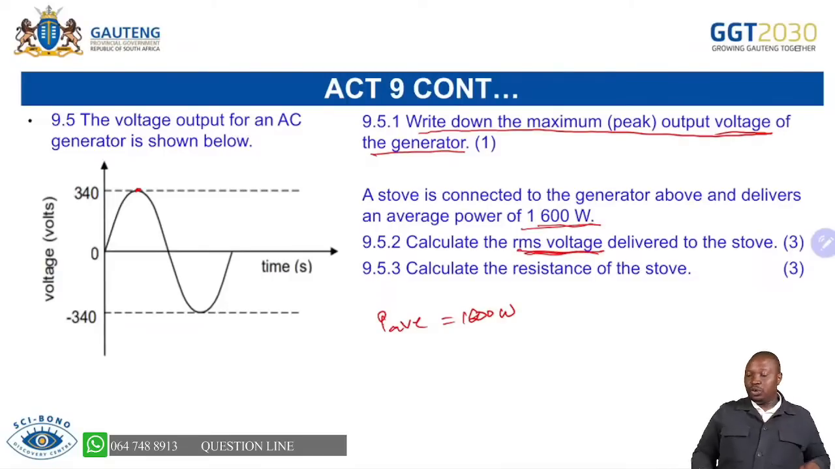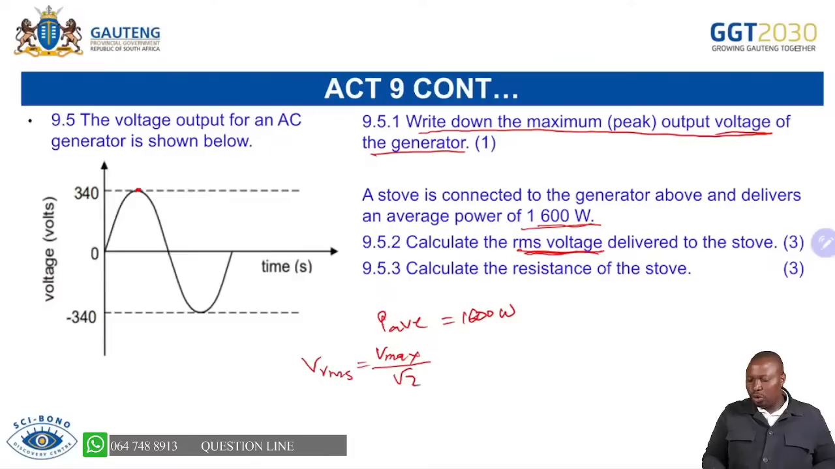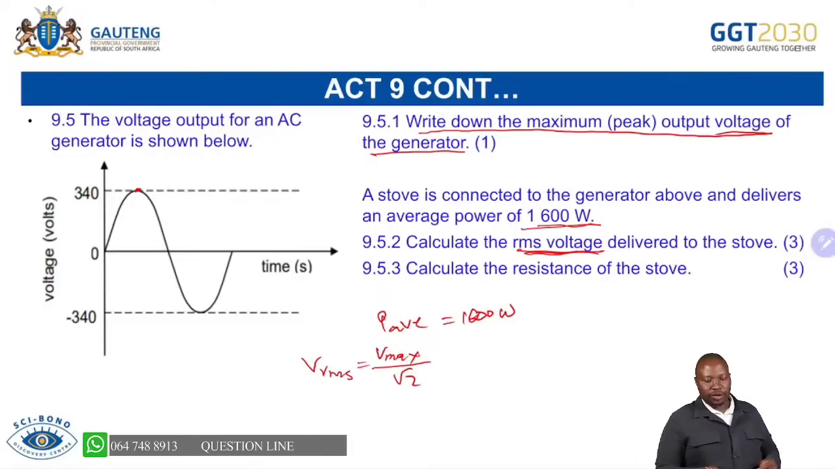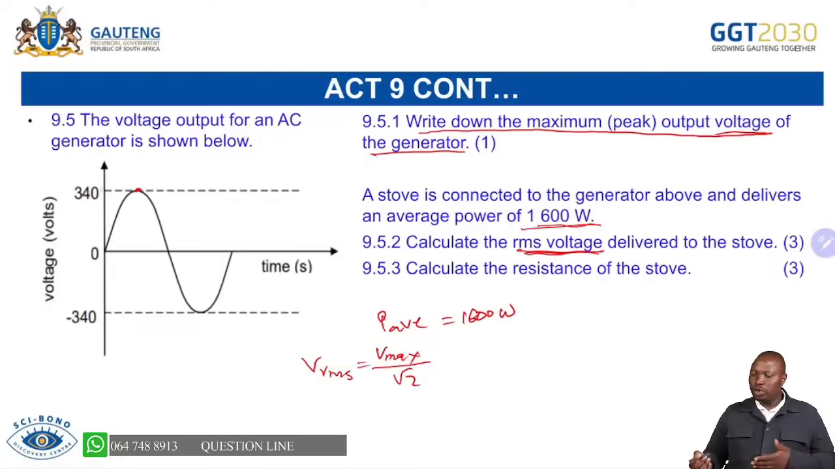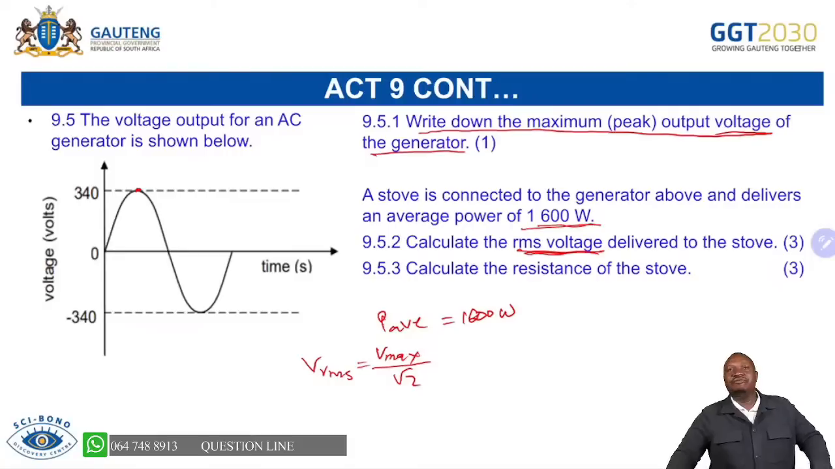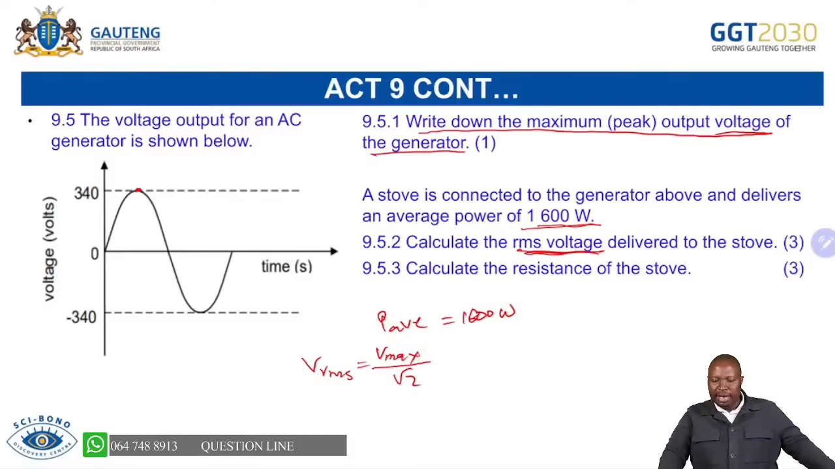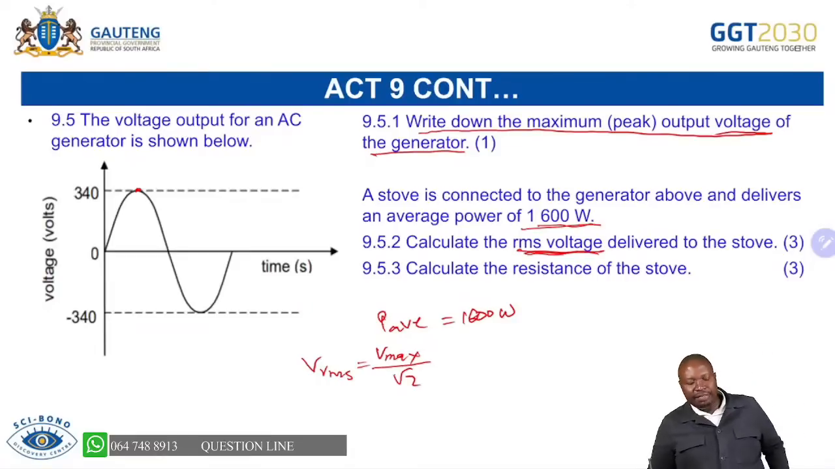Remember, in your data sheet you will have your formulas, your VRMS equals Vmax over root 2, and all that. So you are always able to fall back on that. I have Vmax, which is 340. I divide by root 2, then I'm able to determine my VRMS. So please, learners, don't lose those marks, collect them.